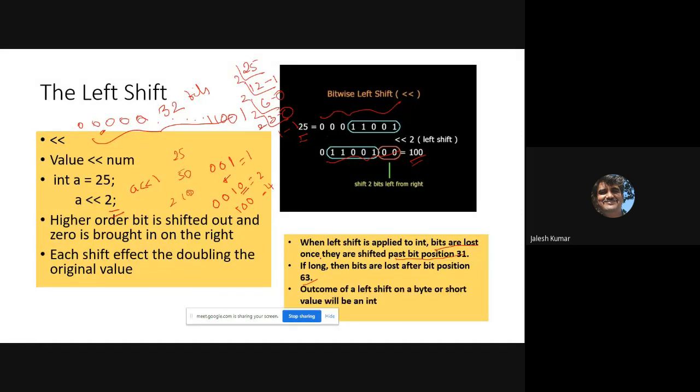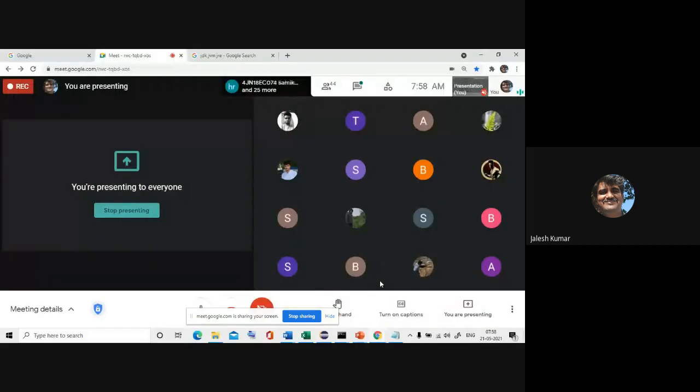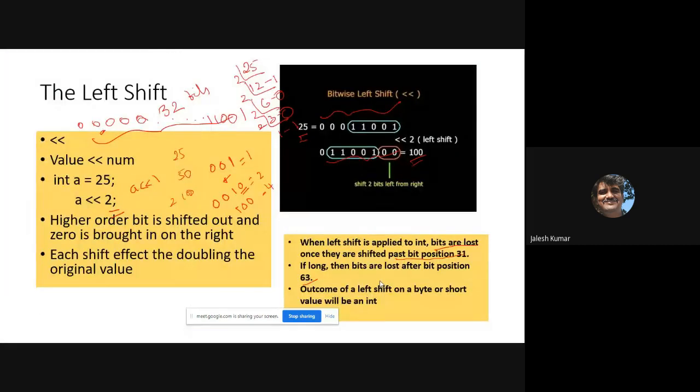Now, what about others? Please remember, the outcome of a left shift on a byte or short value will be an int. Whenever you apply any shift operator on byte type, it is automatically turned into integer, because any evaluation you perform on byte type immediately transfers that into integer type. Later you have to typecast.